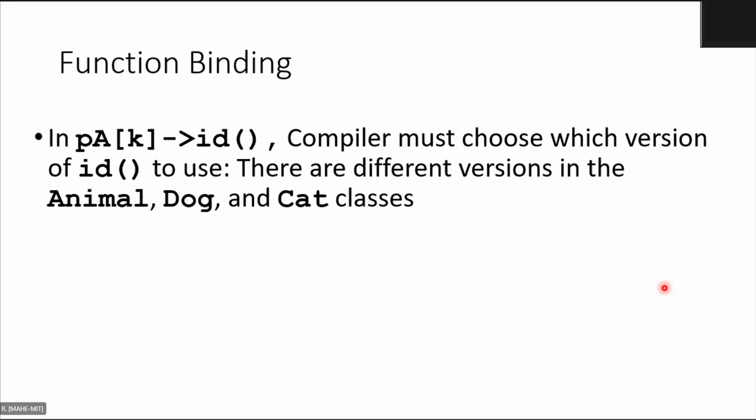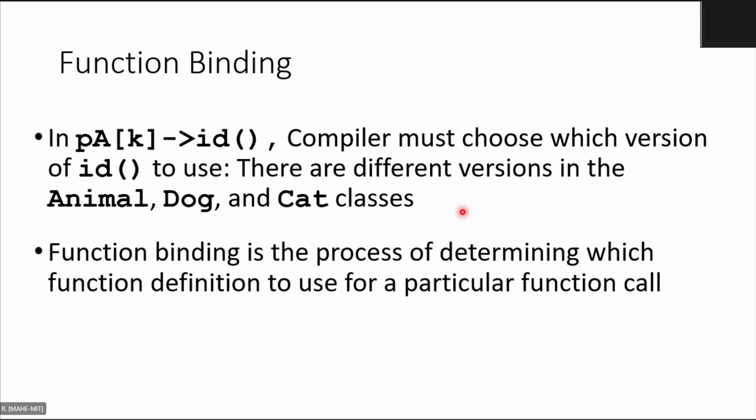Right, so function binding. In this code, for PA of k pointing to the ID function, the compiler must choose which version of ID to use. There are different versions of the same function in these three classes: animal, dog, and cat.